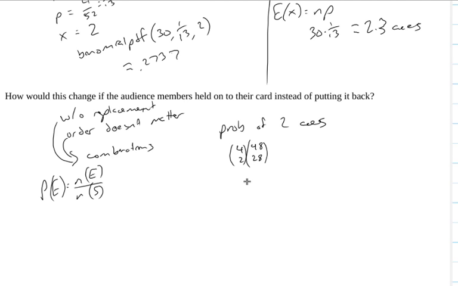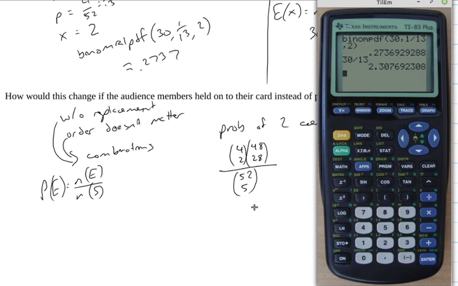This is exactly the same as if I was saying I'm drawing 30 cards. What's the probability I get exactly 2 aces out of those 30 cards? Just a hand of 30 cards. So divided by 52, choose 5. And I can figure out what that is. 4 choose 2 is 6. 48 choose 28, I have no idea what that is. That's going to be some big number.